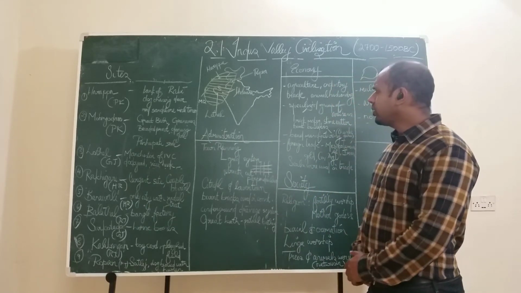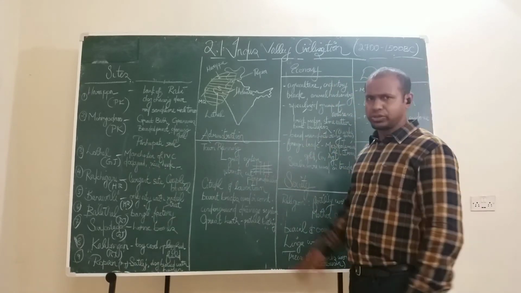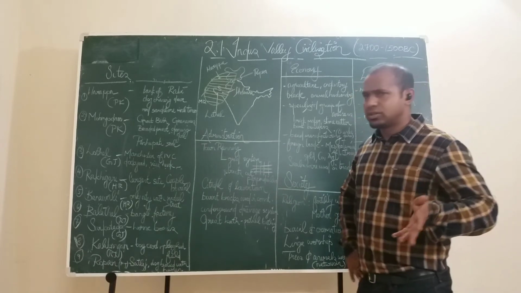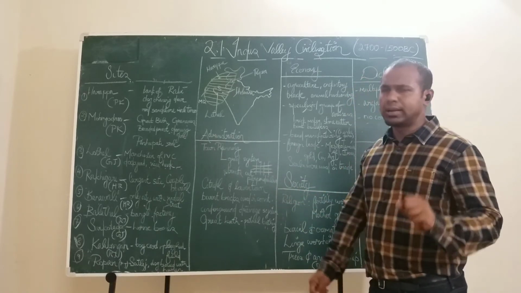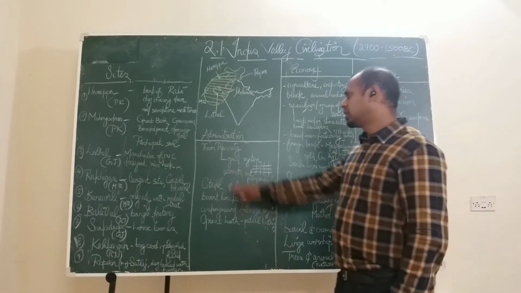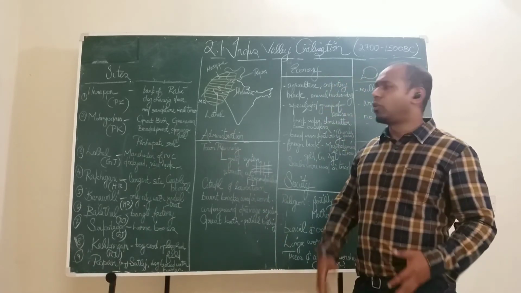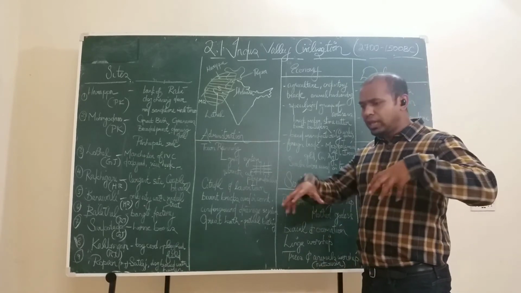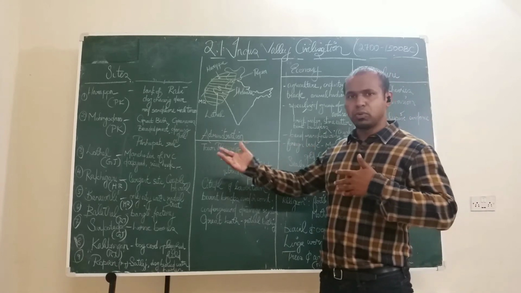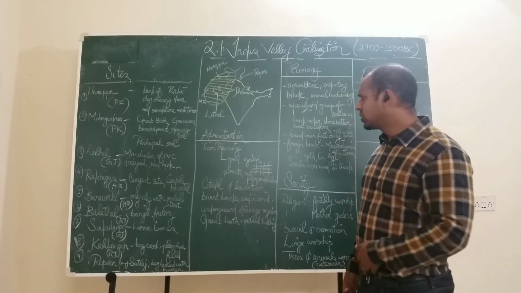Alright. Now we are looking at the administration of the Indus Valley civilization. Since it's an urban system, the first urbanization, it has good administration. The most important thing that we see with the Indus Valley people is their town planning. What do you mean by town planning? The way in which the entire town is arranged, right? How are houses juxtaposed with each other? That's what town planning is here.